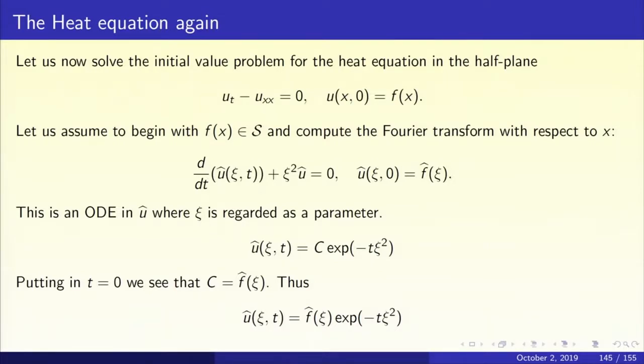x varies over the real line, t varies over the positive real line. So it is a half plane. The vertical axis is the time axis, the horizontal axis is the x axis, and I am looking at the heat equation for t bigger than or equal to 0. Initial heat distribution u(x,0) is f(x), it's given to you. Let us begin by assuming that this initial heat distribution f(x) is in the Schwartz class, our favorite function space. And let us apply the Fourier transform to the heat equation, but we take the Fourier transform with respect to the x variable only and regard the t variable as a parameter.